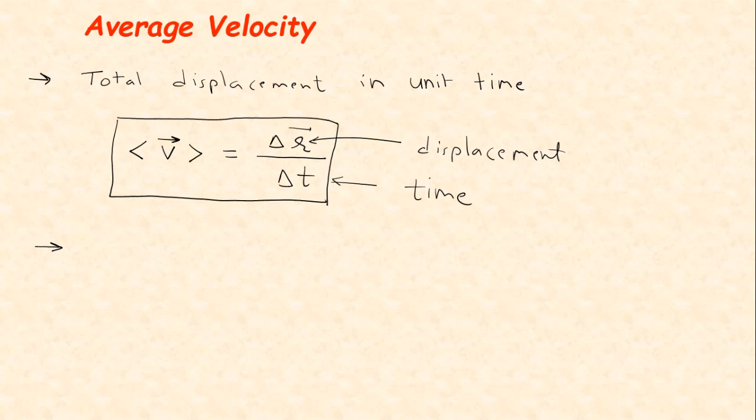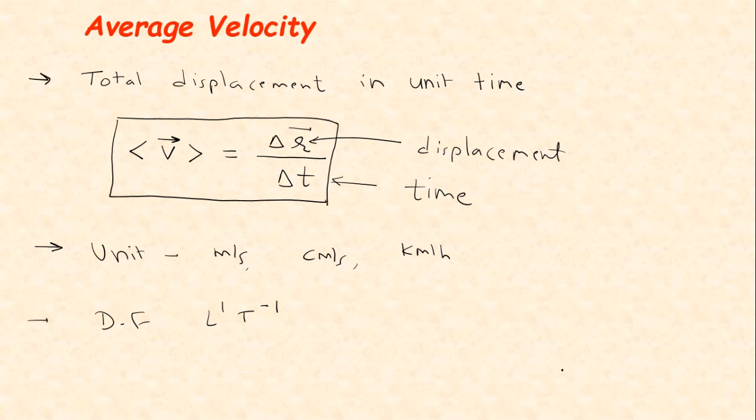Now the unit of average velocity and average speed are also the same. Velocity and speed have the same unit and dimensional formula. Its unit is meter per second, or we can have centimeter per second, also kilometer per hour. Its dimensional formula is L1 T minus 1. So this is the average velocity.